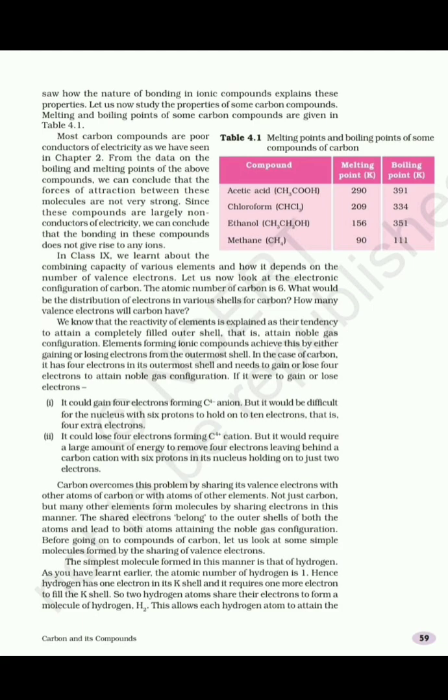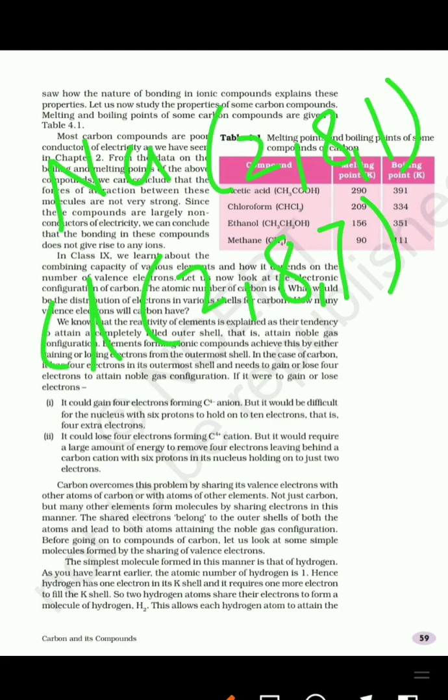So the compounds which are formed by gain or loss of electrons are called electrovalent compounds or ionic compounds. For example, NaCl. The atomic number of sodium is 11, electronic configuration is 2, 8, 1. Chlorine's atomic number is 17, electronic configuration is 2, 8, 7.